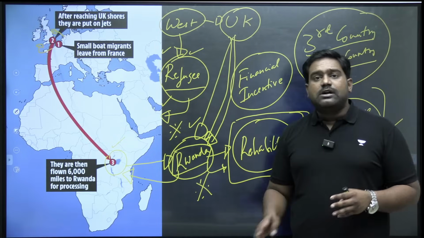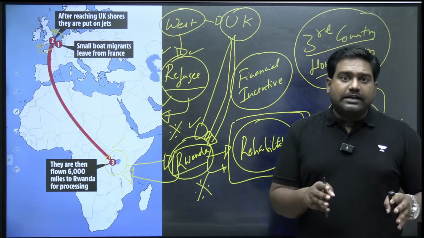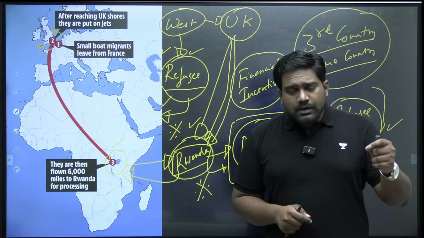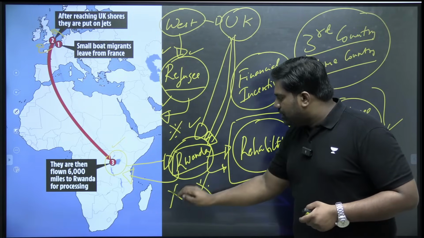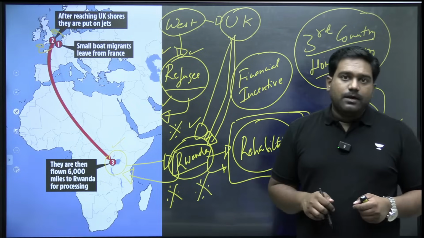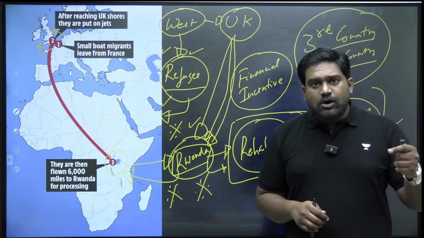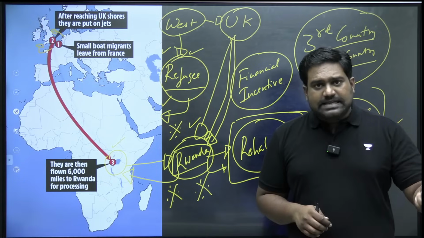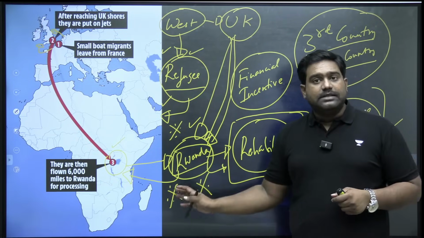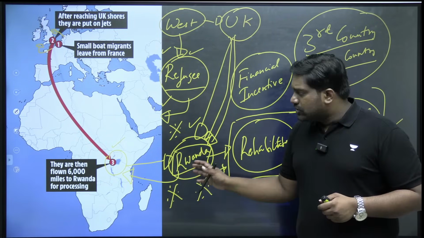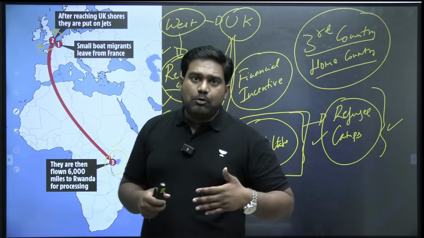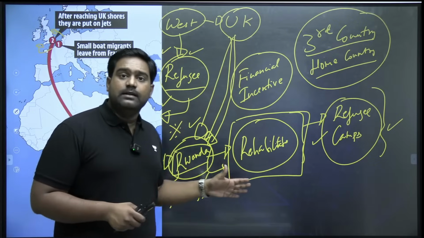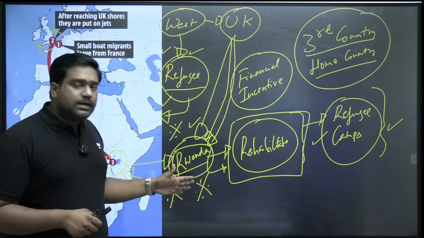Rwanda is known for curbing fundamental rights and democratic rights. It has stifled the right to free speech and expression. It has used authoritarian force to target any dissidents, any opponents, or anyone who speaks against the authoritarian regime in the country. Right? So there is a serious concern here. If refugees and asylum seekers are deported by the UK as part of the deal, and if they are sent to Rwanda,